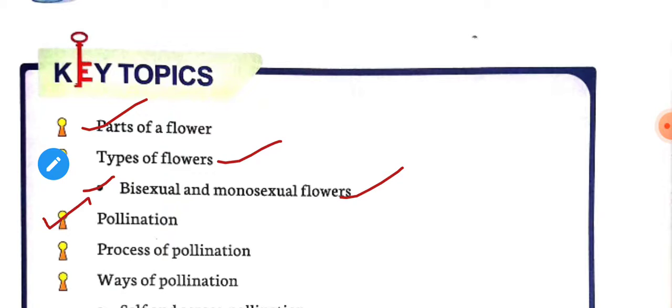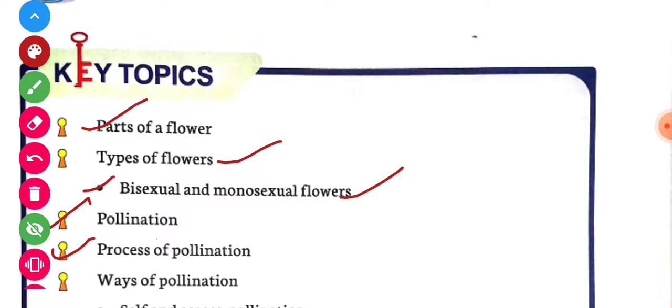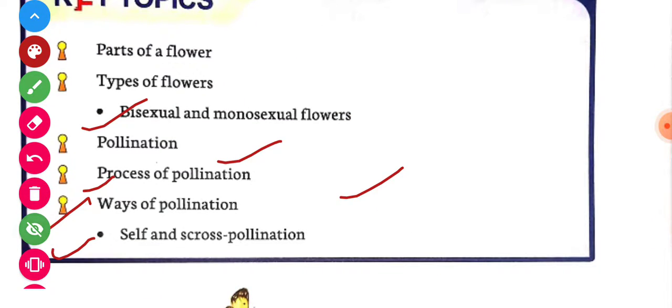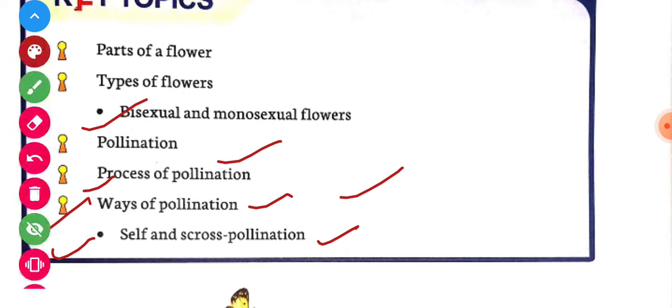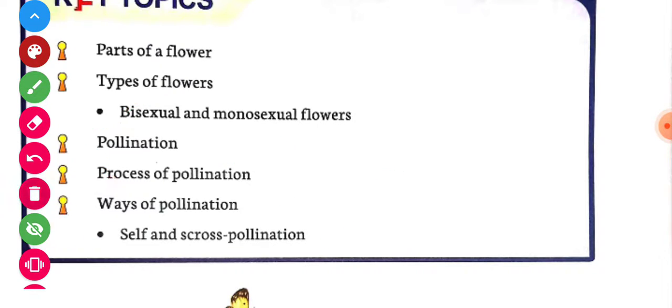And the next topic is pollination, and the next is process of pollination and ways of pollination, self and cross pollination. So children, in this chapter, all these topics are to be discussed.